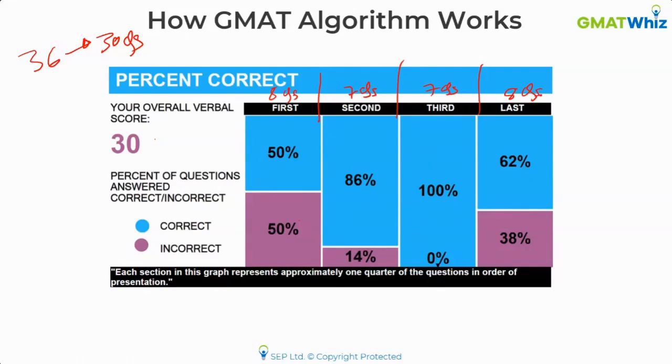Okay. So what does it mean? It basically means that in the first quarter, this student made 4 mistakes. He had 50% accuracy. In the second quarter, this student made just 1 mistake. He had 14% accuracy. In the third quarter, he did not make any mistake. In the last quarter, he made 3 mistakes. So total mistakes made by the student was just 8.